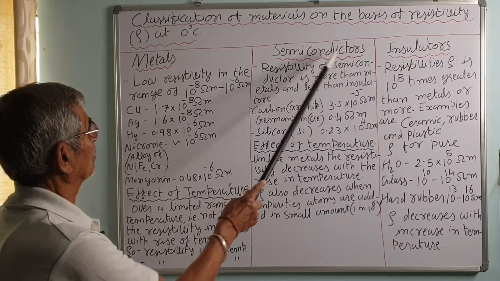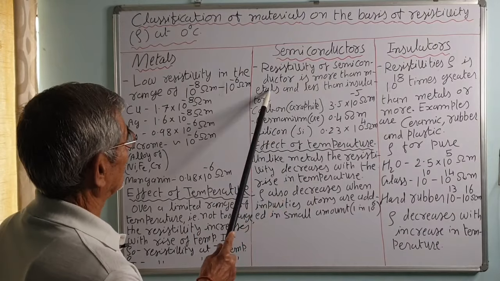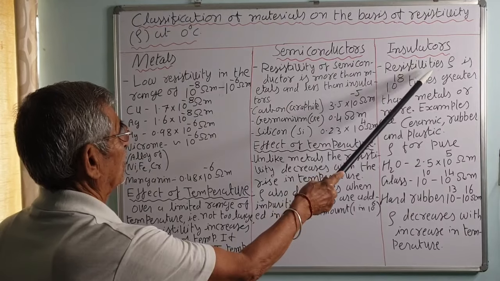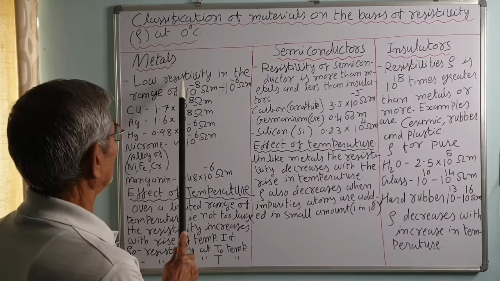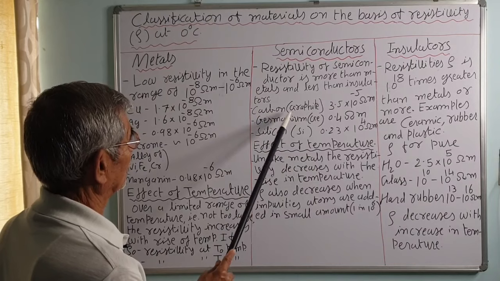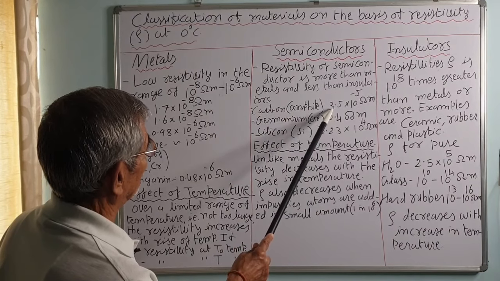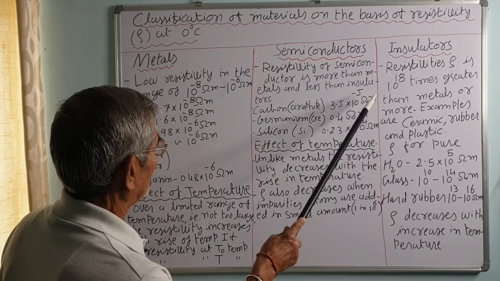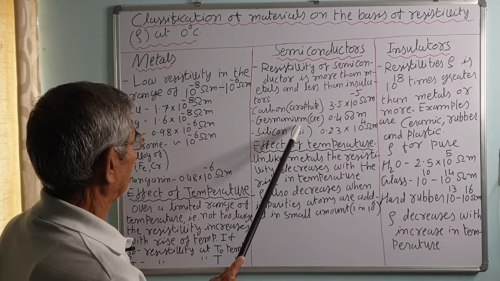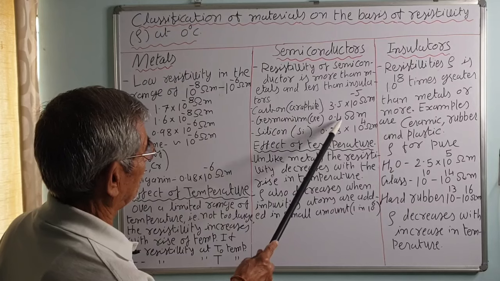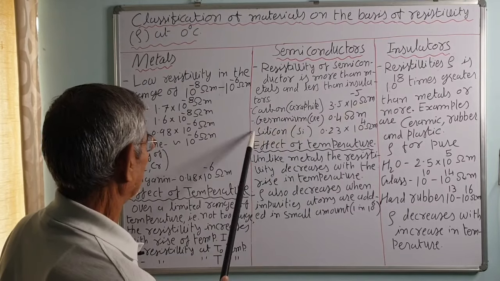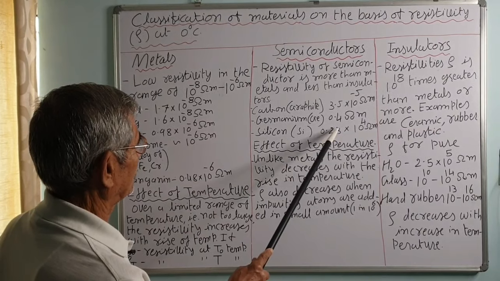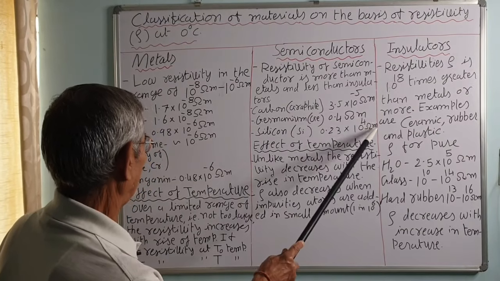In the semiconductors, the resistivity of semiconductors is more than metals and less than insulators. For example, carbon or graphite has the resistivity 3.5 into 10 raised to minus 5 ohm meter. Germanium, Ge, has 0.4 ohm meter. Silicon, Si, has 0.23 into 10 raised to 4 ohm meter. These are semiconductors.